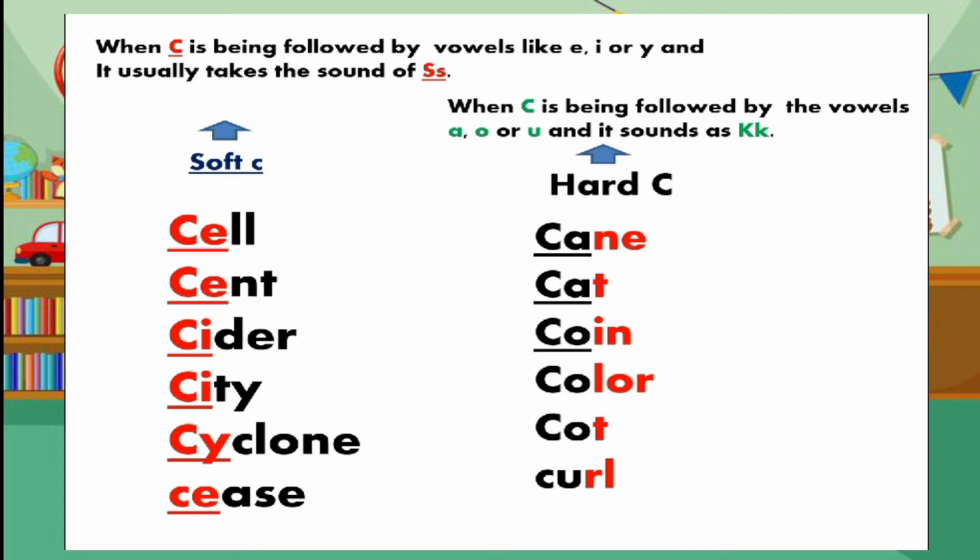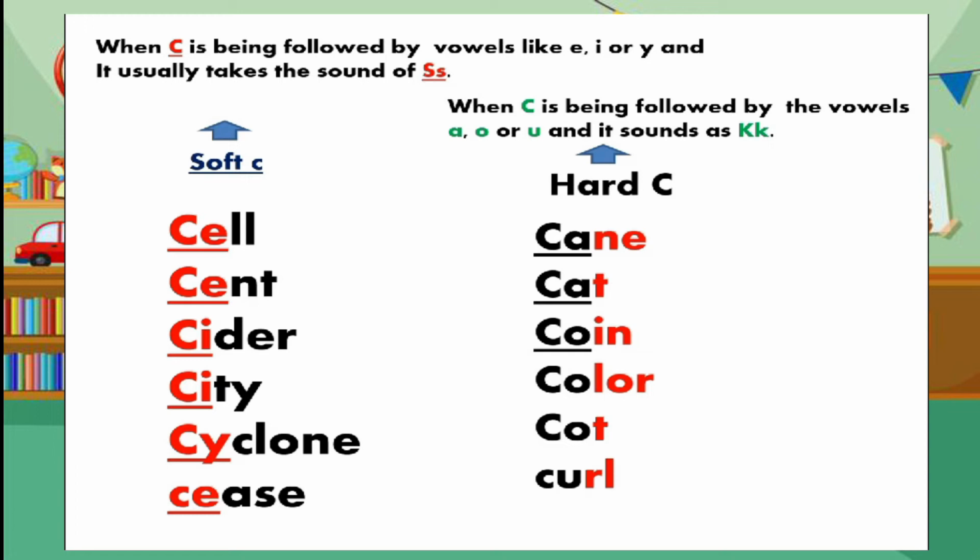Mga bata, may iba pa akong halimbawa. Let us read first. On the first word, we read the word as cane. The second word, we read as cat. On the third word, we read the word as coin. The fourth word, we read the word as color. The fifth word will be cat. And the last word, we read as corn.